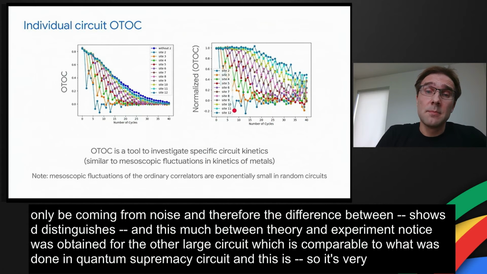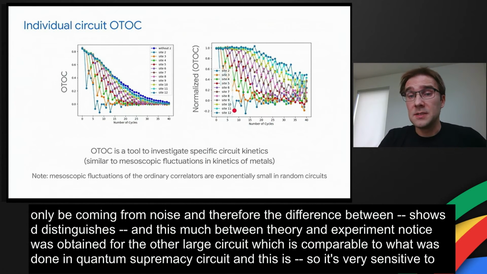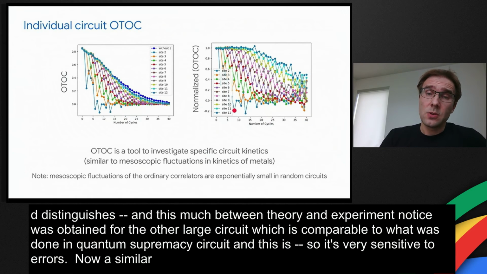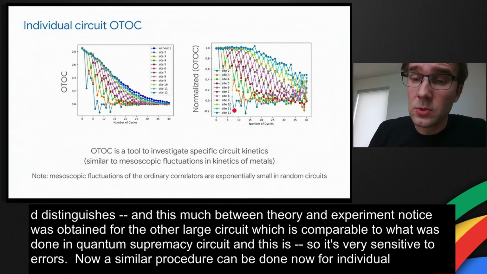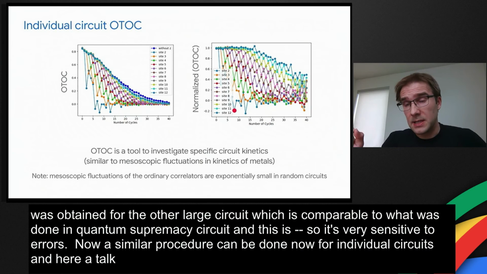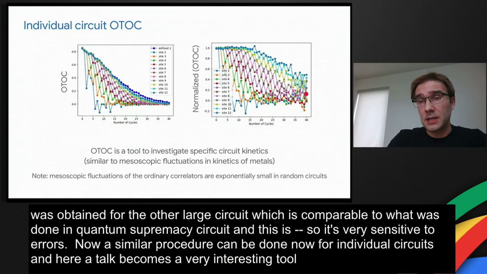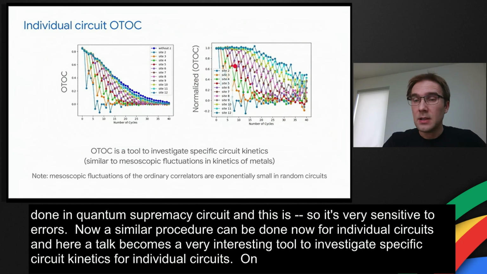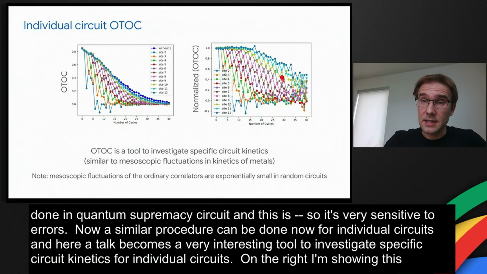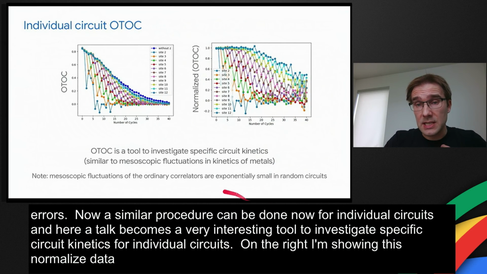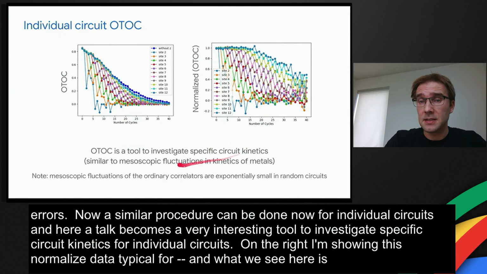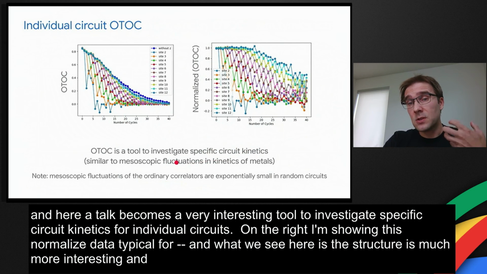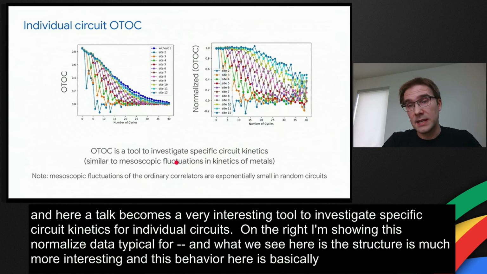Now, a similar procedure can be done for individual circuits. And here, OTOC really becomes a very interesting tool to investigate specific circuit kinetics, right, for an individual circuit. On the right, I'm showing this normalized OTOC data typical for this. And what we see here is the structure is much more interesting. And this behavior here is basically an analog of what is known as mesoscopic fluctuations in kinetics of metals. And OTOC is an excellent tool to study it.